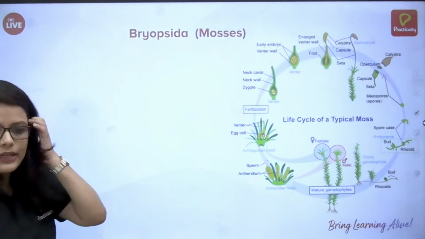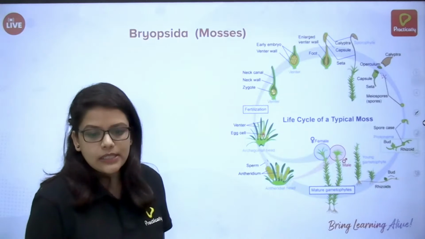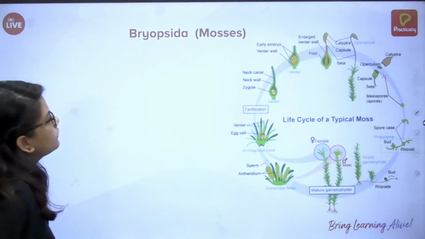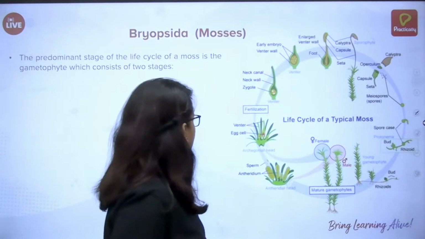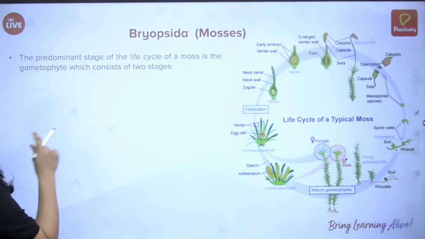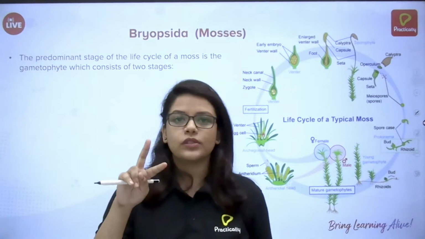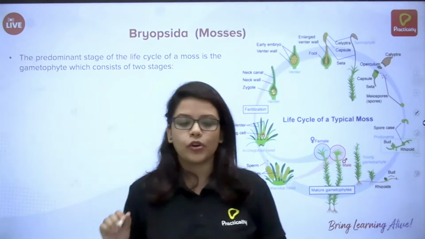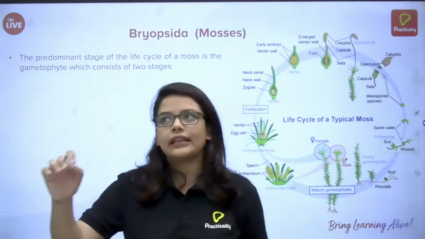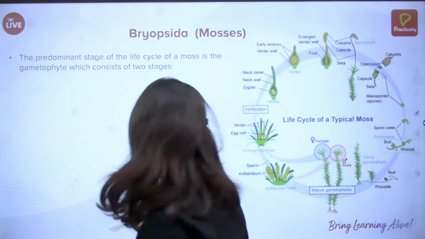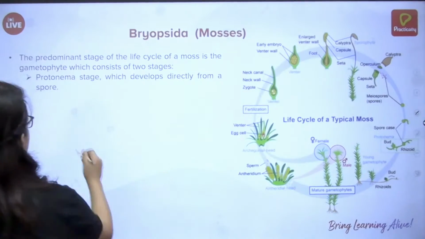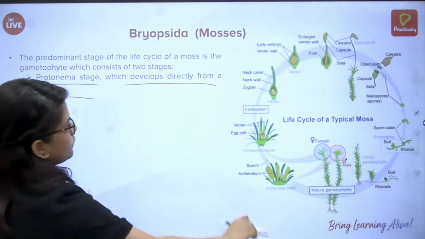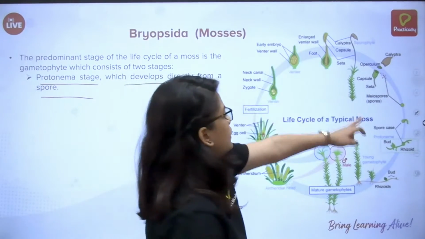Okay, next one is moss. Little bit hazy picture, I understand that, it's okay, no problem. We'll see what can be done. Again in mosses there are two kinds of stages. See, everything is important. Whatever I'm saying here is important and can be used for question purposes. So the first stage is the protonema stage, which develops directly from the spores. So there is the protonema stage here.